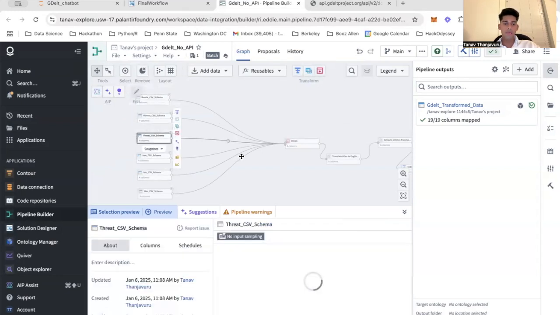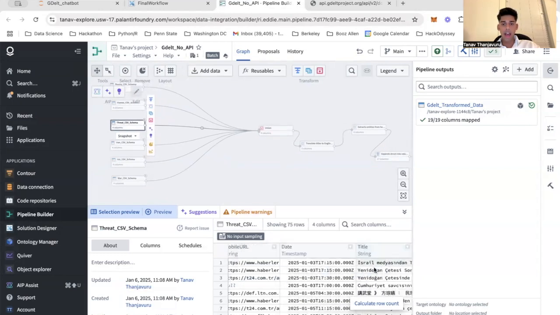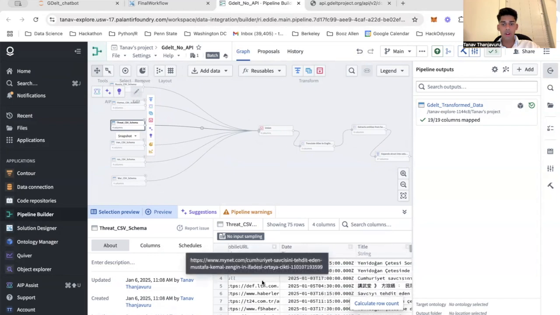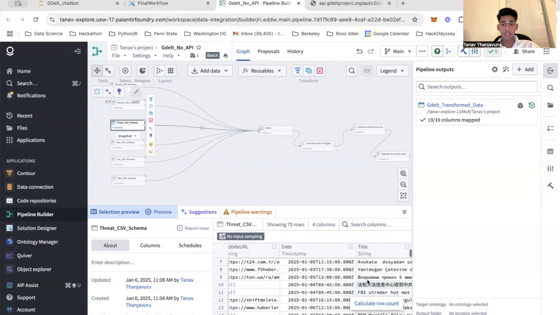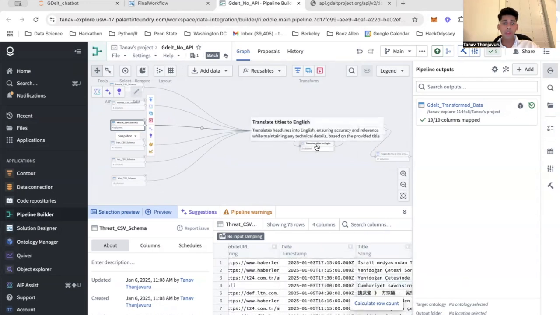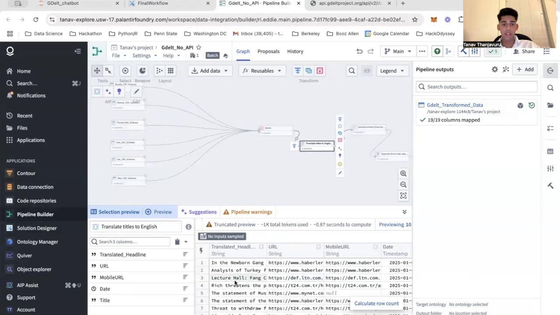Just so you can see what this data looks like raw, basically it has a bunch of different headlines, a timestamp, a mobile URL, and a normal URL. As you can see, some of these aren't in English, like these two headlines right here, and actually these three. So the first step in this pipeline builder is to take these headlines and convert them to English.